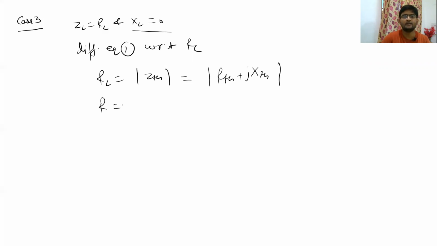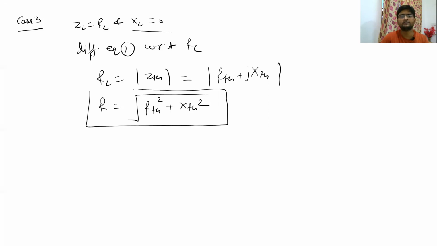And finally, we can write it as the square root of RTH square plus XTH square. So this is the condition of maximum power transfer for the third case of AC circuits.